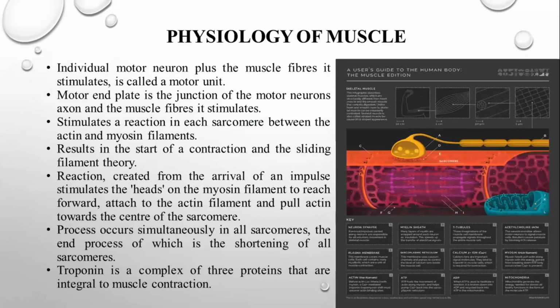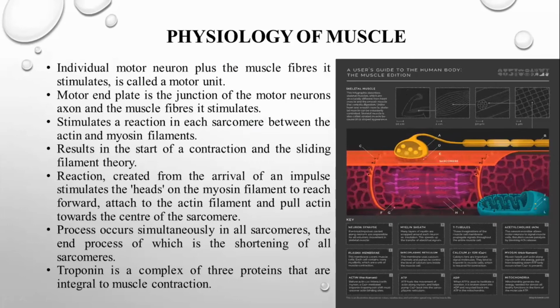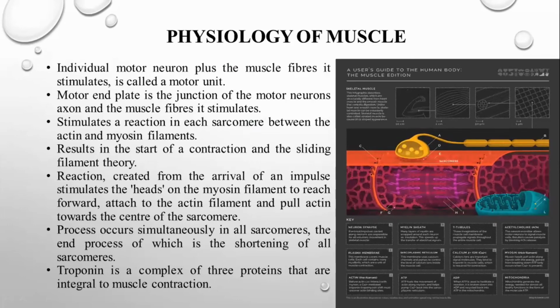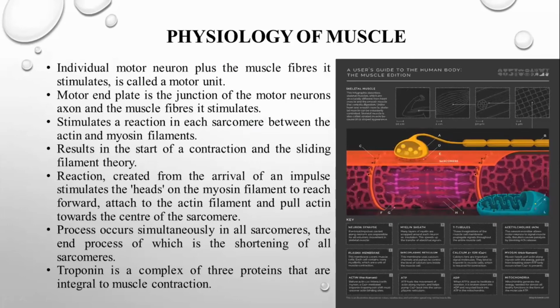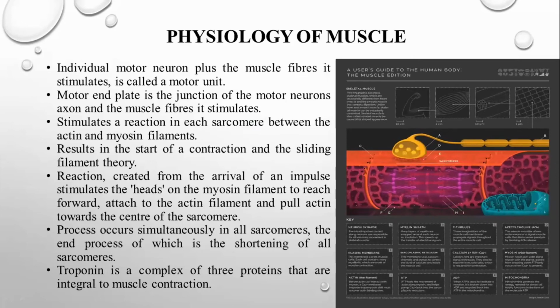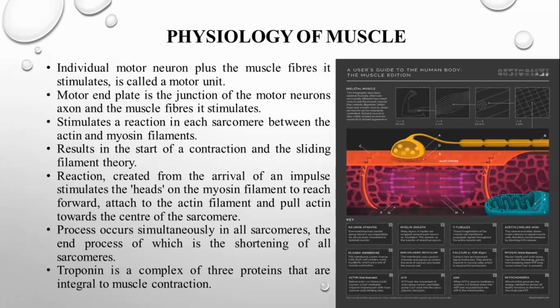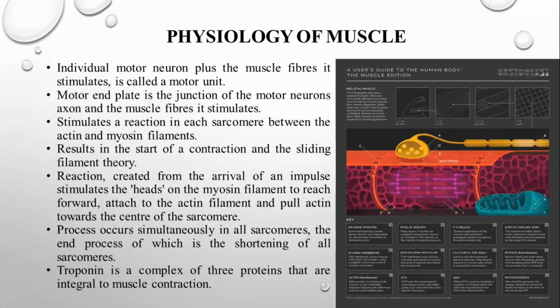The individual motor neuron pulse stimulates the muscle fiber, and this is called a motor unit. The motor end plate is the junction of the motor neuron axon and the muscle fiber being stimulated. This stimulates a reaction in each sarcomere between the actin and the myosin filament, which results in the start of muscle contraction and the sliding filament theory.